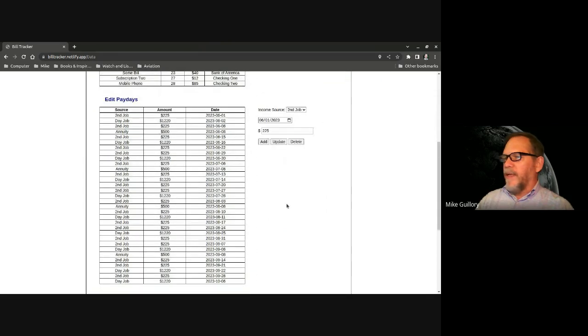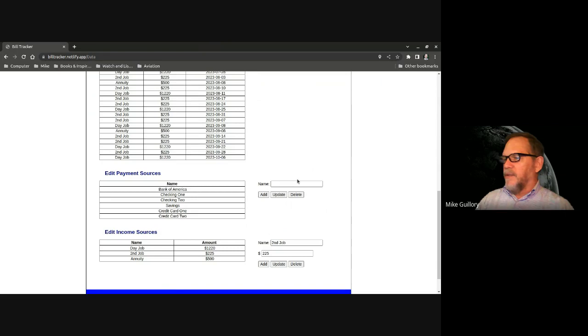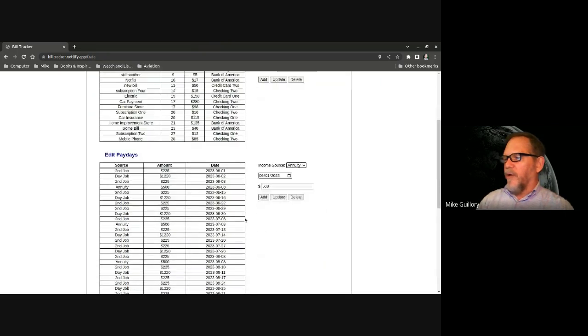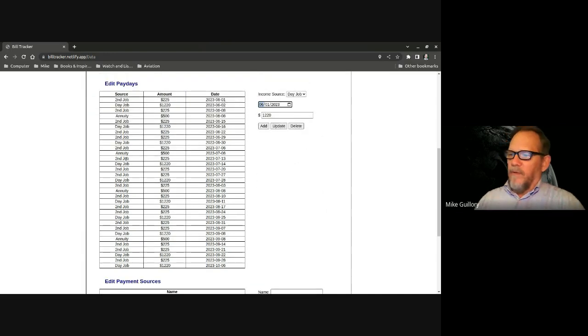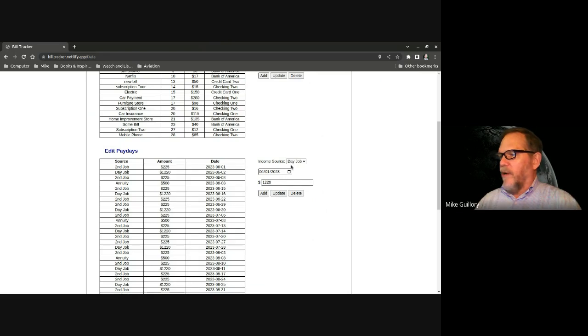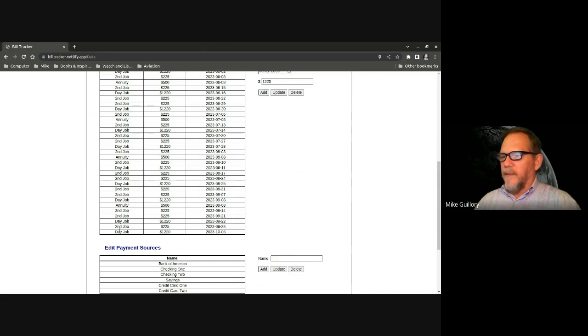When you enter the paydays, this income source is tied to the table down below, so it'll automatically input the pay from that particular job or income source, and then you can simply select when you expect to get that and add it. But once you get a few of these in here, say this day job pays every 2 weeks, so I select the last one. It automatically puts those in there. Like this is the last. Wait a minute, it's not doing the right one. Let's try that again. Day job on the 6th.